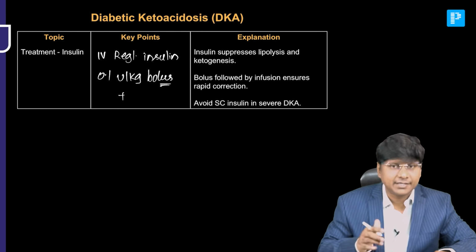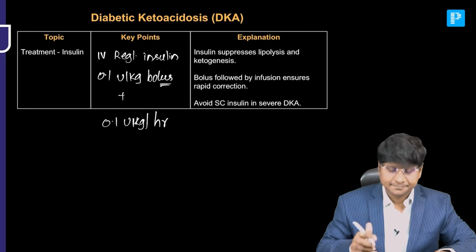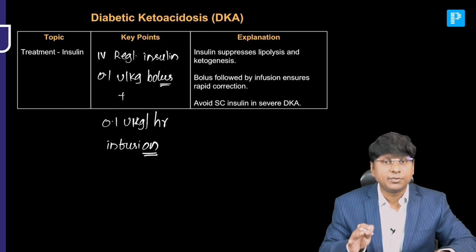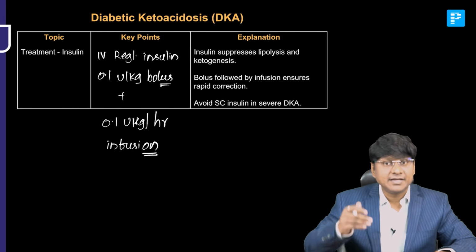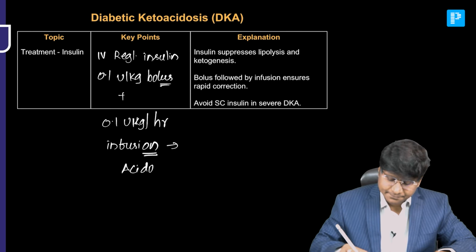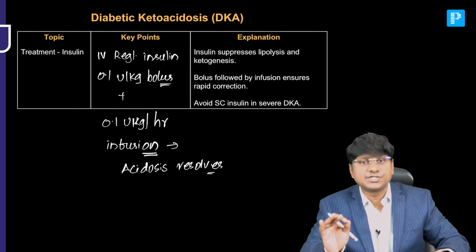Then followed by that, you need to give 0.1 unit per kg per hour, in the form of infusion. This has to be given until the acidosis resolves.